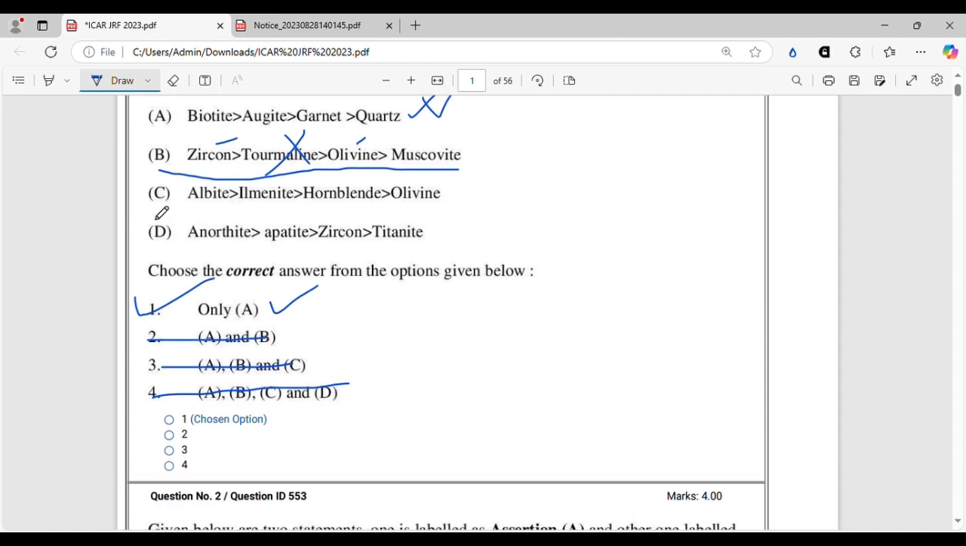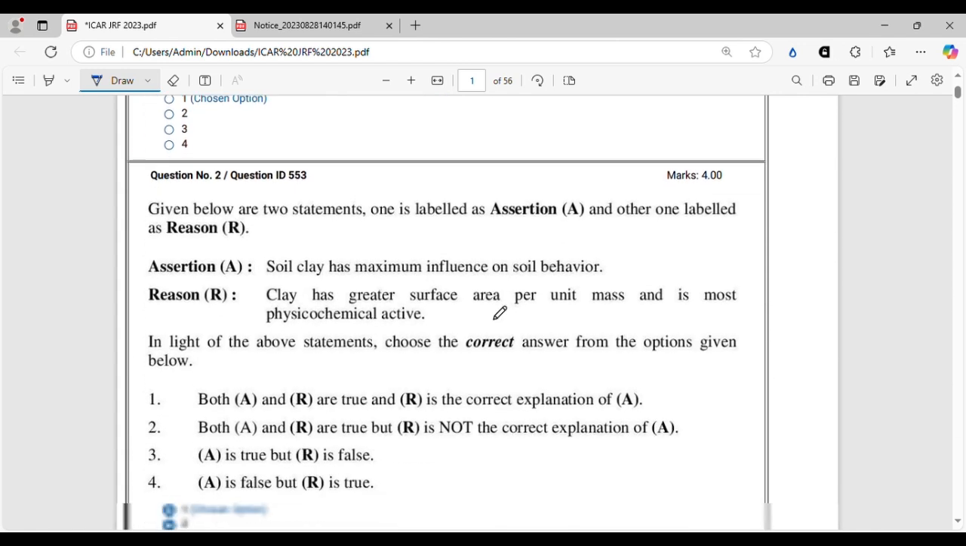If we see the other options also, we can see the same problem. Olivine is here in the last. That is not possible. Olivine is the most weatherable and it should have been in the first. And similarly, option D is also wrong. All right. Moving on to the next question.